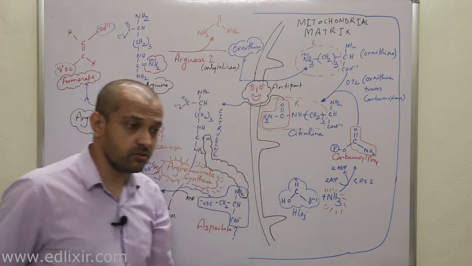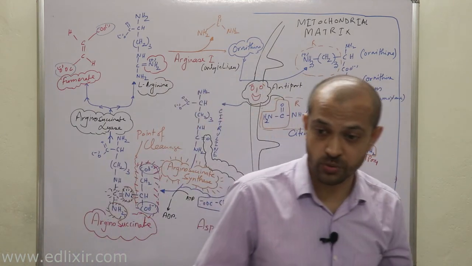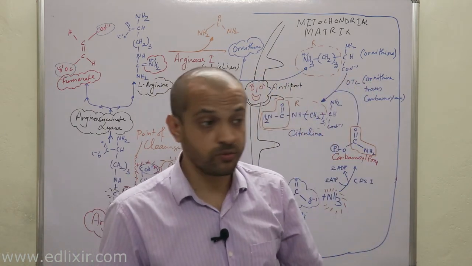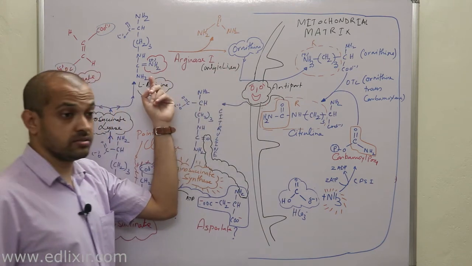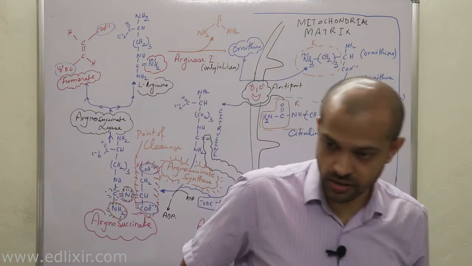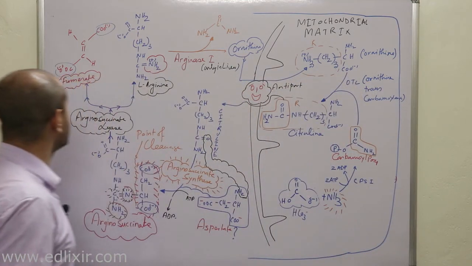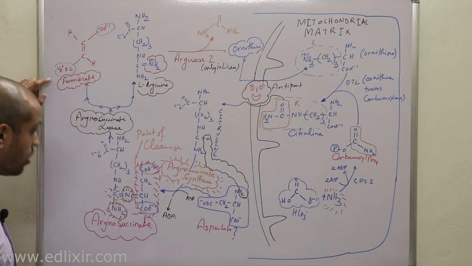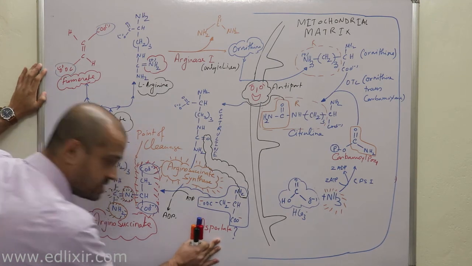and how this L-arginine is converted into ornithine by the help of arginase 1, which is only present in liver, but there is another version of this enzyme which is arginase 2, which is present only in kidney, but it is not useful for the formation of ornithine from arginine, but is useful for the formation of nitric oxide. Okay. Now, a very important point you need to understand here is how this aspartate comes here.